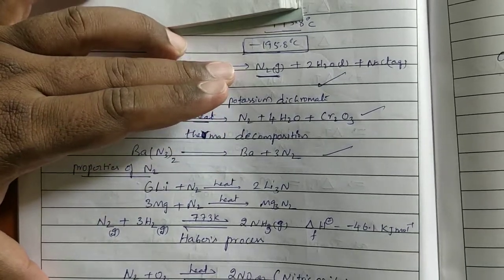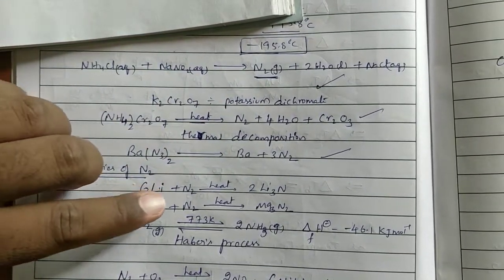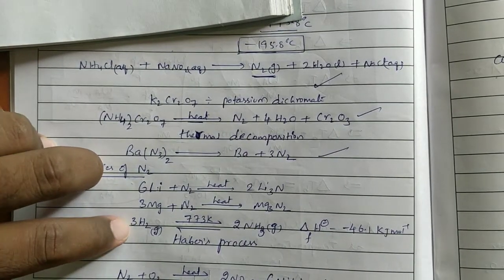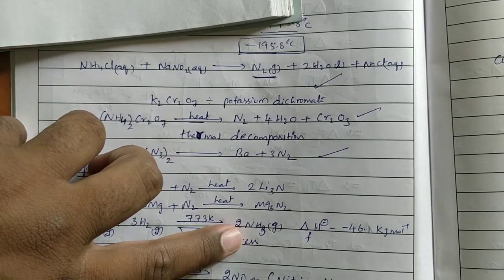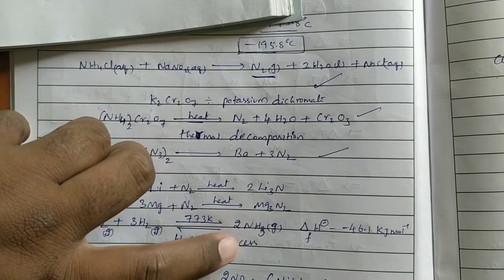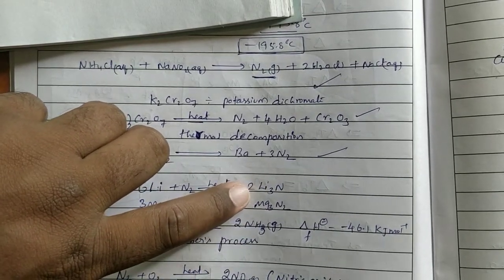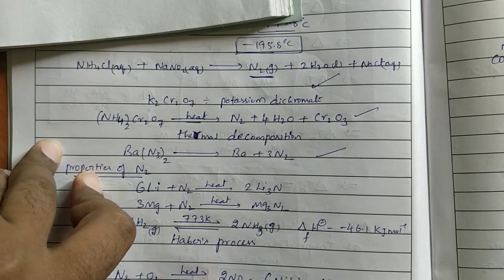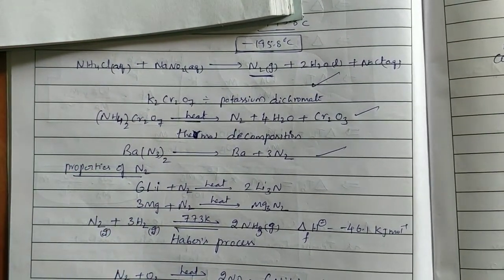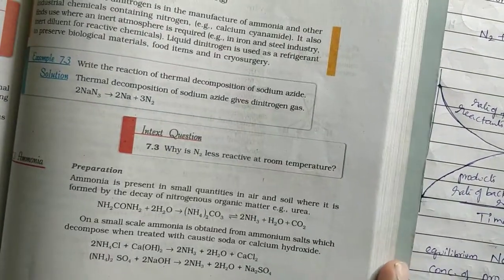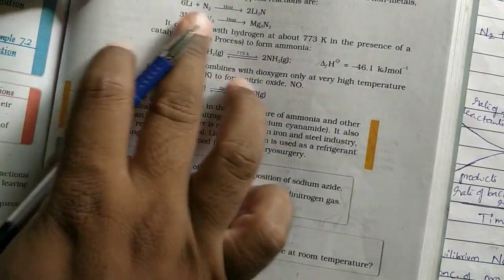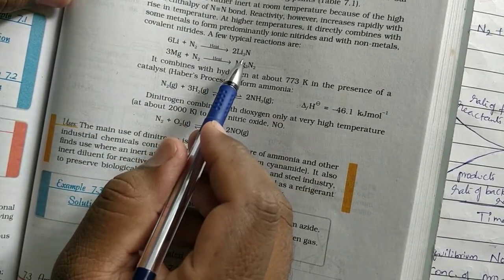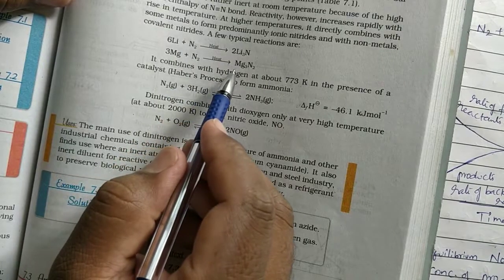Okay, these are the properties of nitrogen. Nitrogen combines with metals to form metallic nitrides. Nitrogen combines with non-metals to form covalent nitrides. This is ionic nitride, this is covalent nitride, and the ionic one is also called metallic nitride. And nitrogen combines with oxygen to form nitric oxide. Okay, observe here. Li plus N2 gives rise to 2Li3N. 3Mg plus N2 gives rise to Mg3N2.